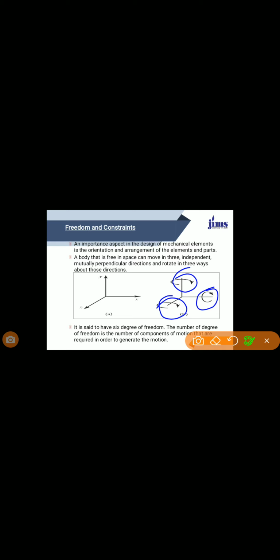Let us suppose a circular bar or shaft in a circular hole. This is an example of incompletely constrained motion. Why? Because it may either rotate or slide in the hole. These two motions have no relationship with each other.